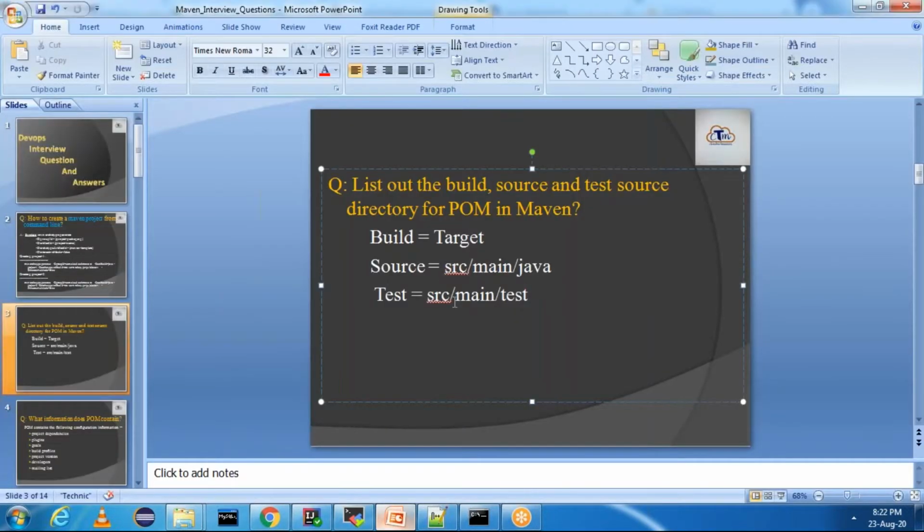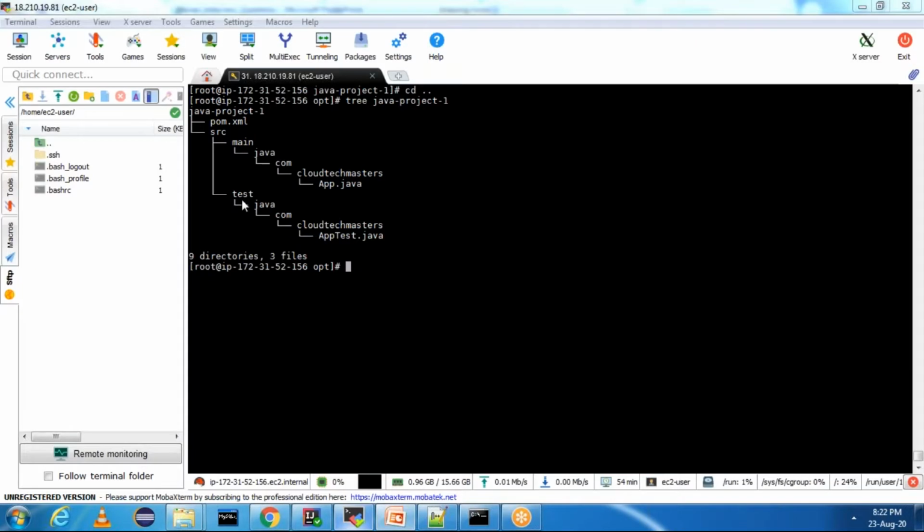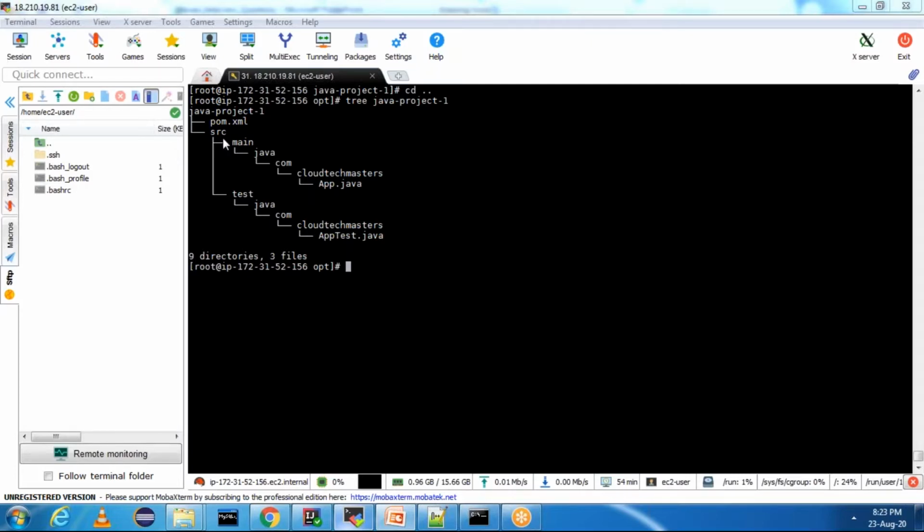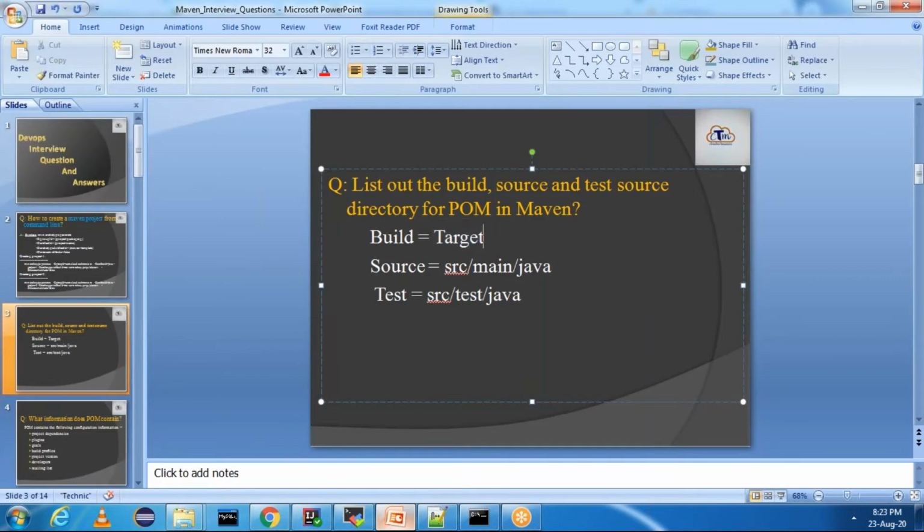And next, test is nothing but src/test/java. You can observe that also here. Source is nothing but src/main/java. Test is nothing but src/test/java. This is the test directory. These two are common: what is your source directory and what is your test directory. I just showed here, src/main/java is for the source directory. src/test/java is for test cases. And whenever you build the project, you will get the target directory. This is for the build directory.